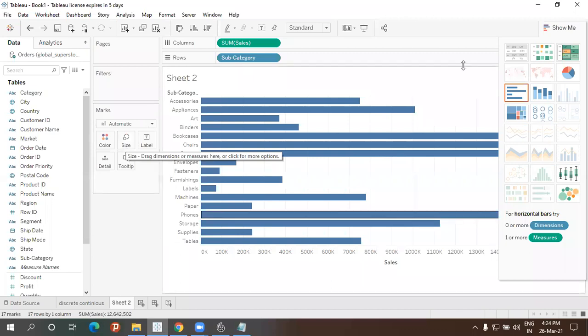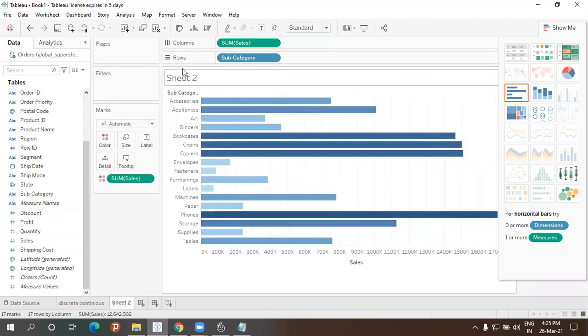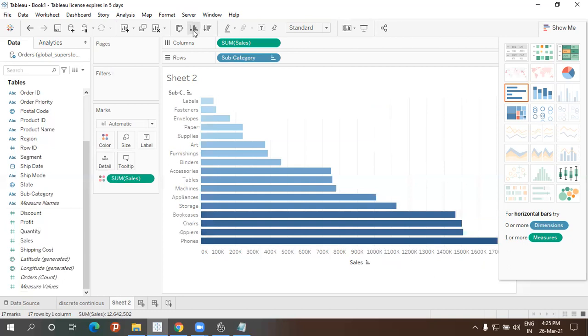So now how will I identify based on the colors of the charts whether it is discrete or continuous? Let me take the sum of sales from the left side. This is sales, and drag and drop into colors. Let me make it into ascending or descending order. You're getting like this? Yes, sir. So now, can you see what type of this color is? Can you tell me what is the name of this? How is it colored?